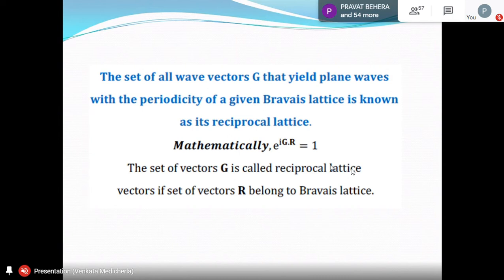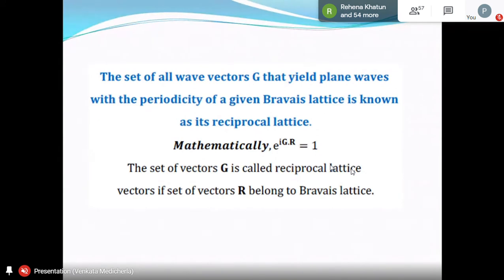And usually you see that people start writing a1 equals b2 cross b3, or b1 equals a2 cross a3 divided by a1 dot a2 cross a3, multiplied by 2 pi. So that has no meaning actually, unless you first understand it. Simply, it means this: for each set of planes, HKL planes, there is a reciprocal lattice vector perpendicular to the planes. But how many different types of planes can you have? Infinitely many different orientation planes you can find. So that's why for each set of planes, you have a reciprocal lattice vector.